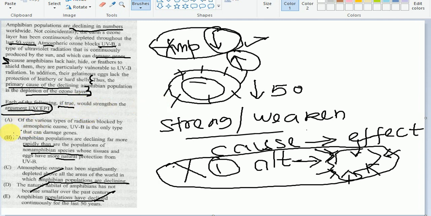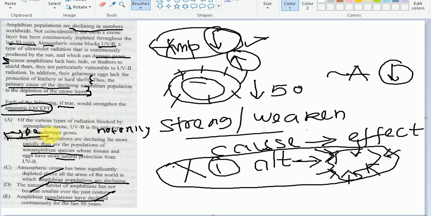Suppose option A were strengthening the argument, then the negation of option A should be weakening the argument. So let's negate option A: of the various types of radiation blocked by atmospheric ozone, UVB is not the only type that can damage genes. So what this option now says is that there are other radiation types also that can damage the genes.